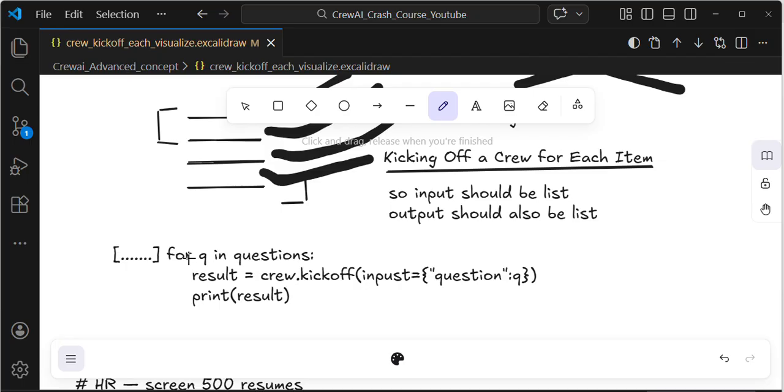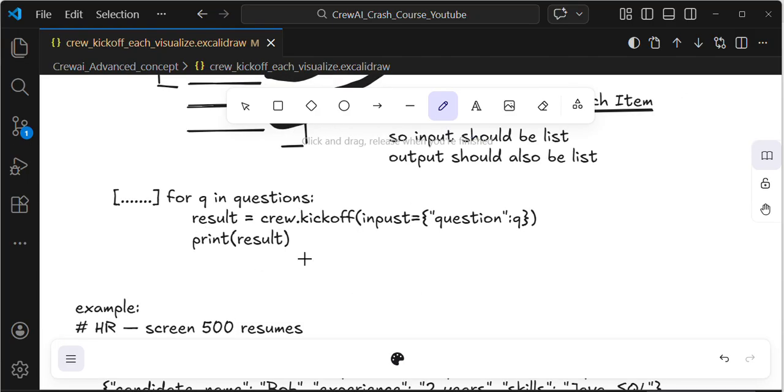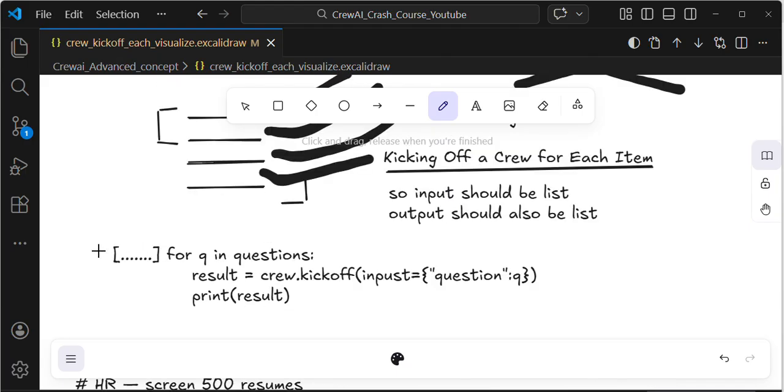Otherwise, we manually create the for loop, iterate over the list, and give each question to the crew and agent, and then it will give a result. This is manual, guys. It takes a lot of time to process. We iterate over the list, give each to the agent, and then print. These are manual processes.